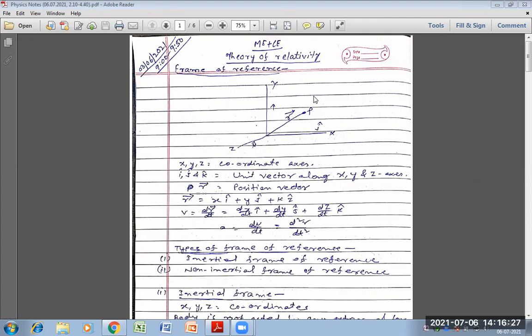Another person who travels in a cycle with a velocity of 10 kilometer per hour feels that the velocity of the train is 30 kilometer per hour.